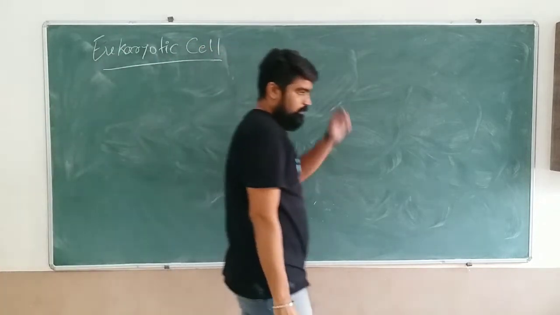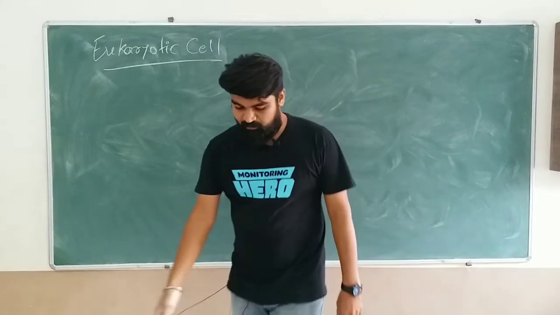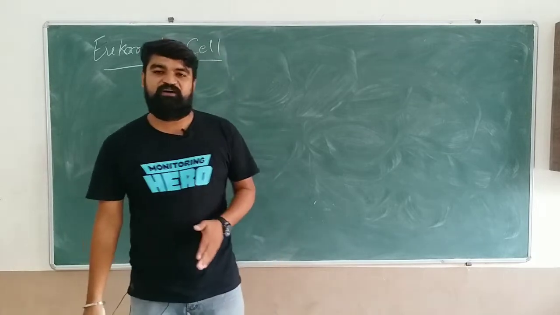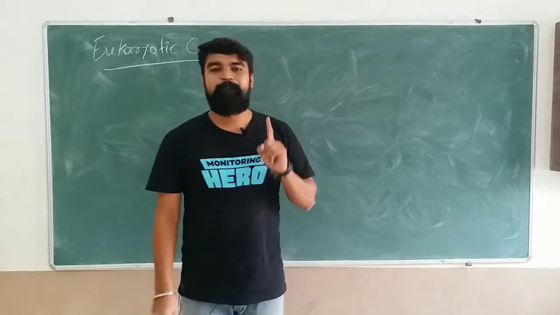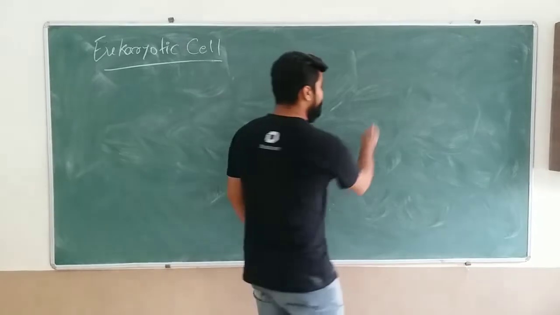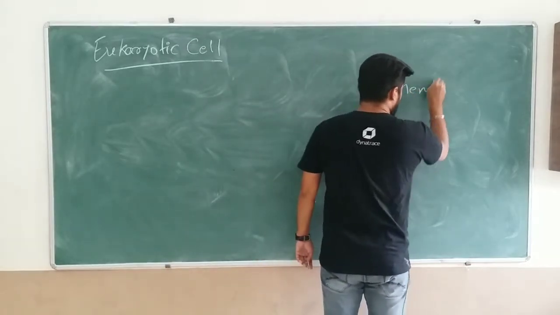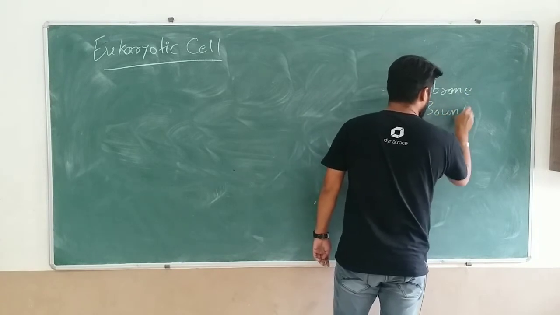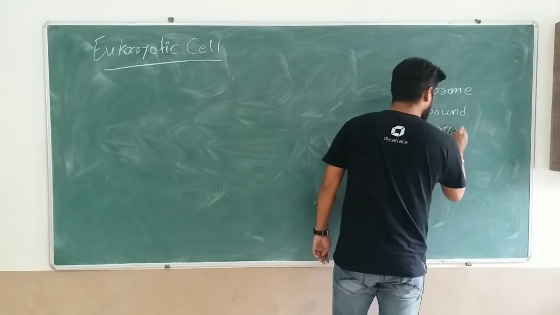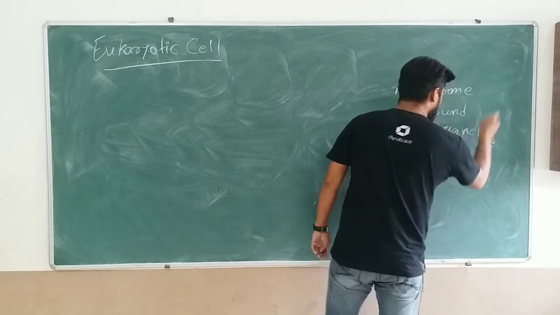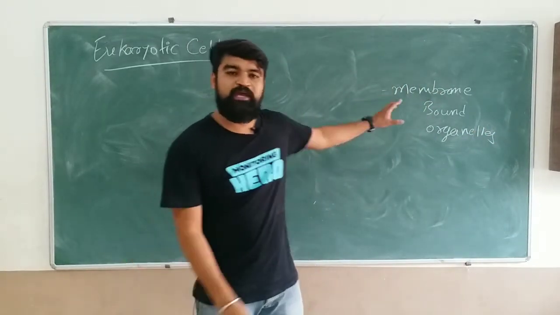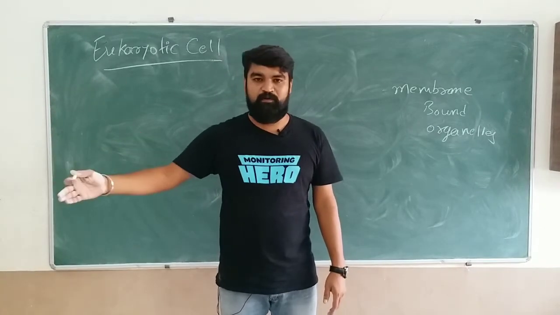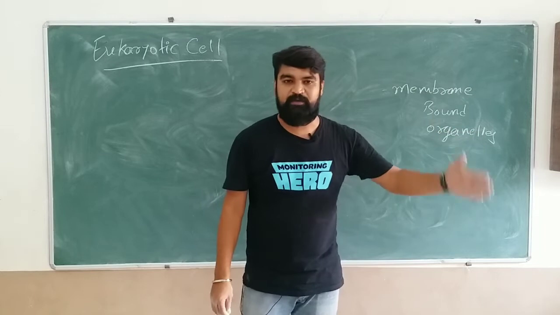So this is eukaryotic cell. The most important feature of the eukaryotic cell, that is how they differ from the prokaryotic cell. First, membrane bound organelles. Prokaryotic cells do not have membrane bound organelles. Eukaryotic cells have membrane bound organelles.